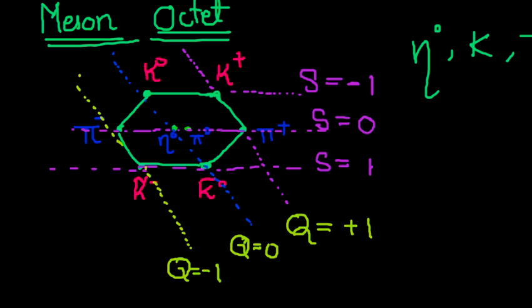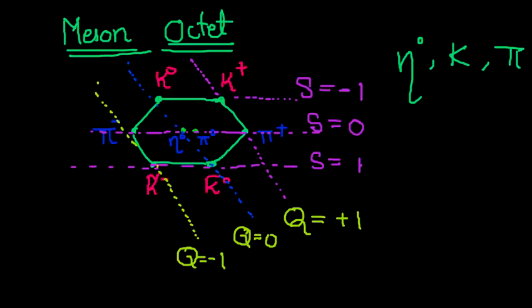Now you also have one vertical line, so you need to have three lines. One is horizontal lines telling you the strangeness, diagonal lines telling you the charges, and one more line which will tell you the isospin of the particles. We need to draw these perfectly vertical.